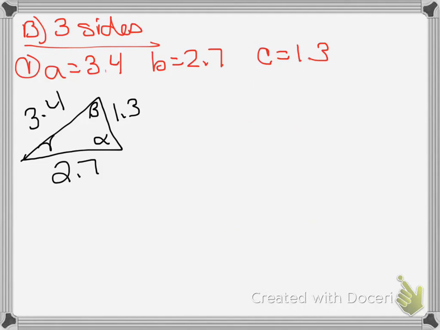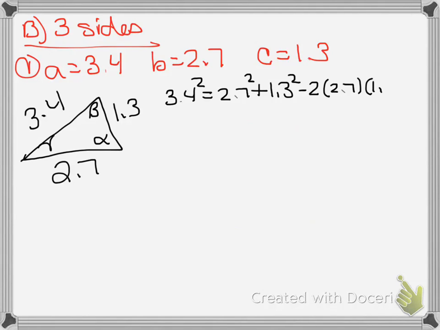To solve for an angle, we're still going to set it up in the law of cosines formula that we've been using. I'm going to say that 3.4 squared equals 2.7 squared plus 1.3 squared minus 2 times 2.7 times 1.3 times the cosine of alpha.